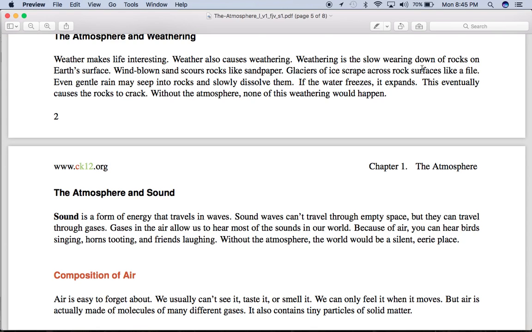Weathering is the slow wearing down of rocks on Earth's surface. Wind-blown sand scours rocks like sandpaper. Glaciers of ice scrape across rock surfaces like a file. Even gentle rain may seep into rocks and slowly dissolve them. If the water freezes, it expands. This eventually causes the rocks to crack. Without the atmosphere, none of this weathering would happen.